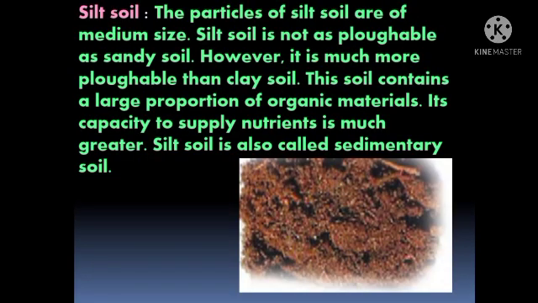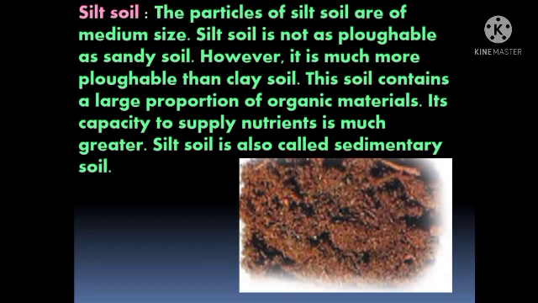The second soil is silt soil. The particles of silt soil are of medium size. Silt soil is not as plowable as sandy soil. That means it cannot be plowed as easily as sandy soil.